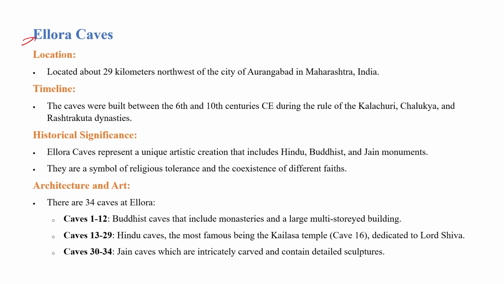Now the second caves are the Ellora Caves. Ellora Caves are also located in Aurangabad, Maharashtra, 29 km from the northwest of the city of Aurangabad. These caves were also started by the Satavahanas, but most of the Ellora caves were built between the 6th and 10th century AD during the time of the Kalachuris, the Chalukyas, and the Rashtrakuta dynasty.